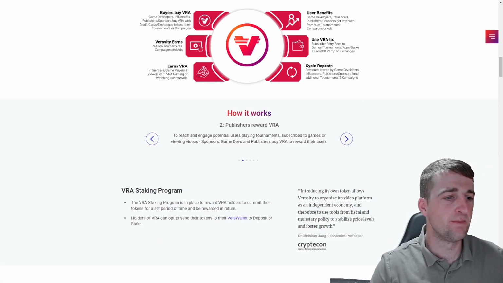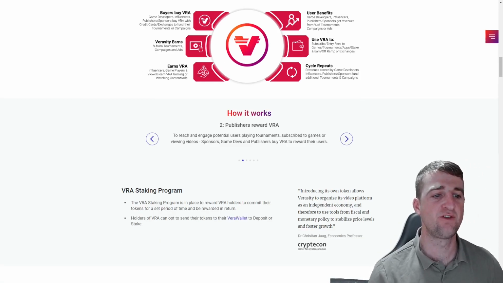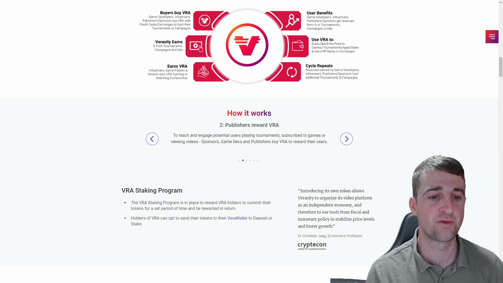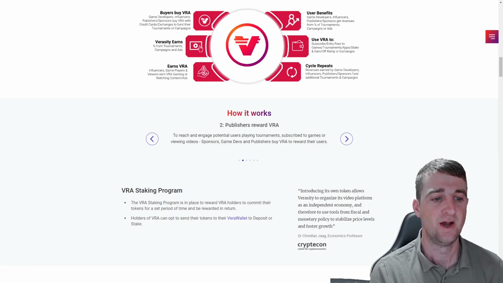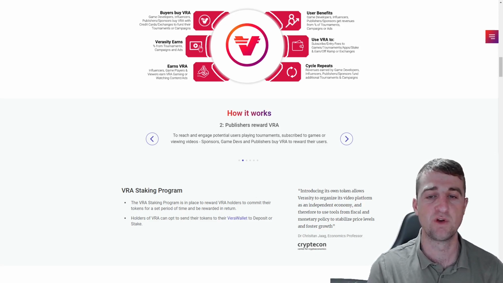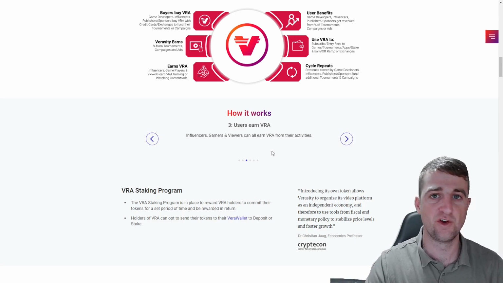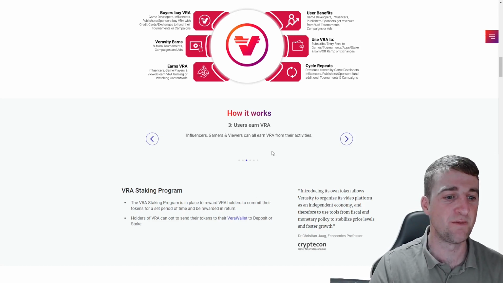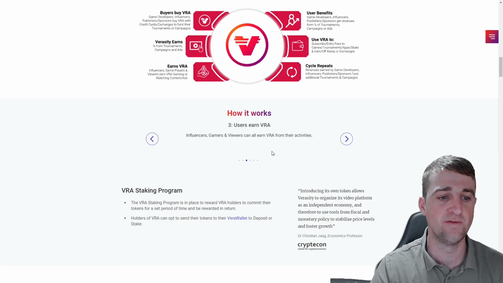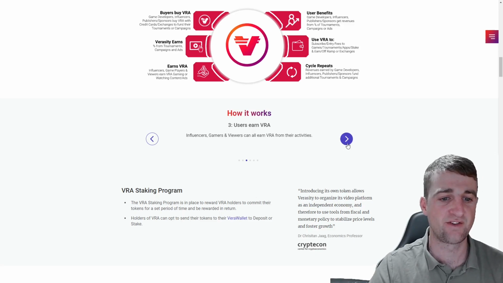Step 2 is pretty much to reach and engage potential users playing tournaments, subscribing to games, or viewing videos. So sponsors, game devs, and publishers buy VRA to reward their users. Step 3, users earn VRA. So influencers, gamers, and viewers can all earn VRA from their activities.